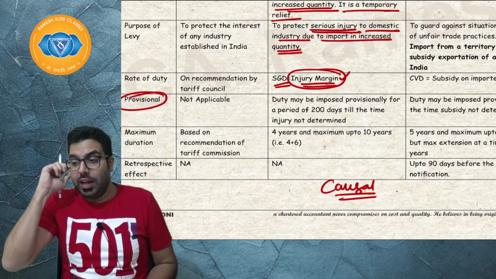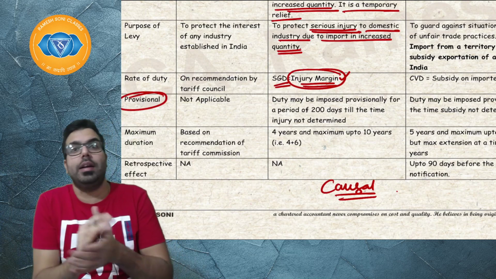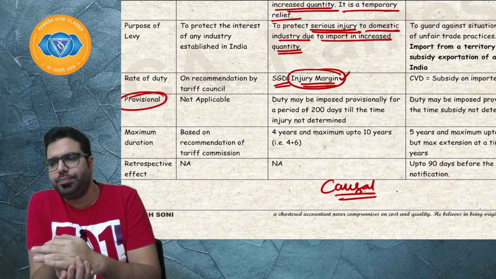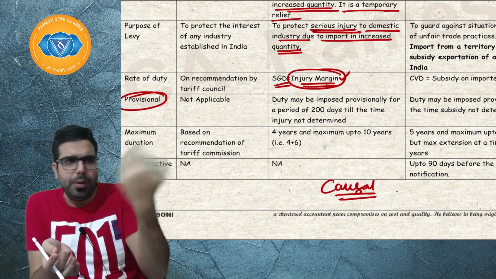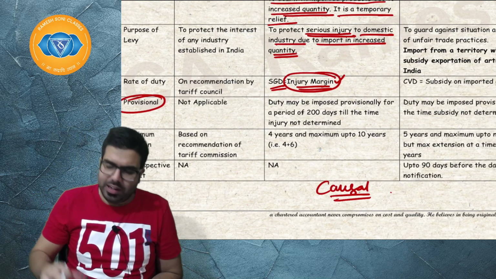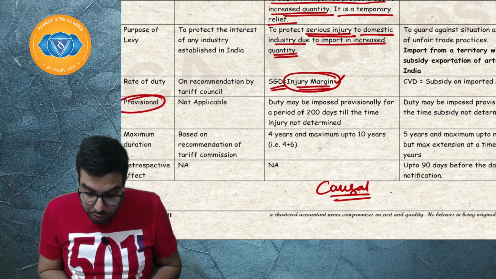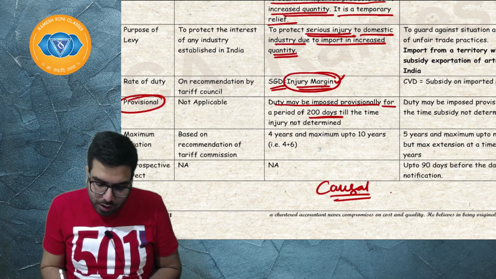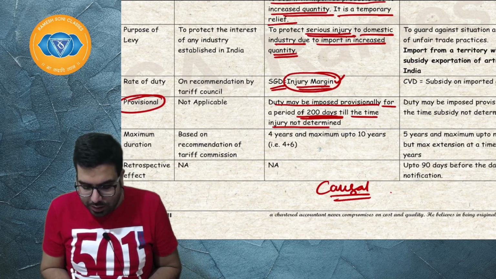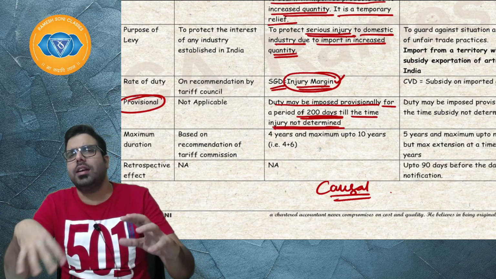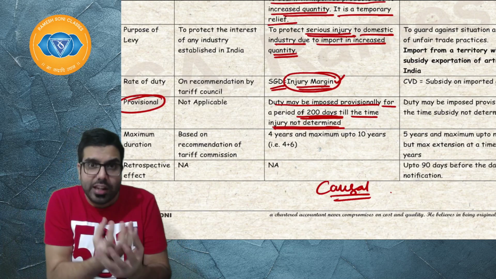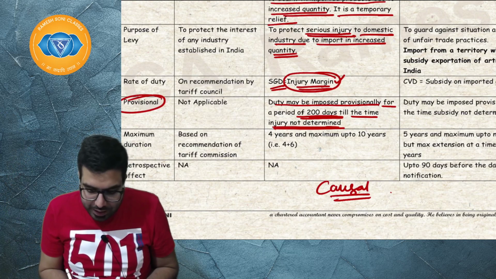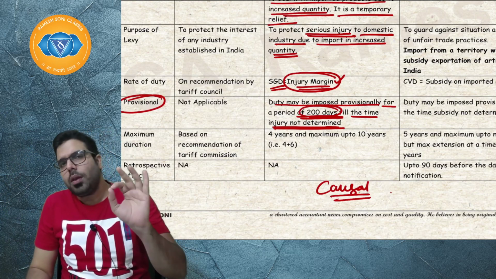Yes, Baba. Today, if supposedly people have gone ahead and complained to the Director General of Safeguards, he can't go ahead and apply this duty right away. He will have to call people, he will have to discuss with them. Basically, he will summon everyone. So, for the time being, provisionally he can apply it for a period of 200 days till the time injury is determined. Till the time he determines how much is the actual injury because of increased import, he can apply it for 200 days provisionally.